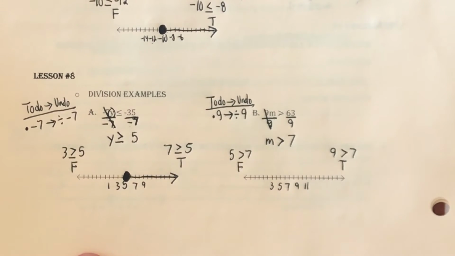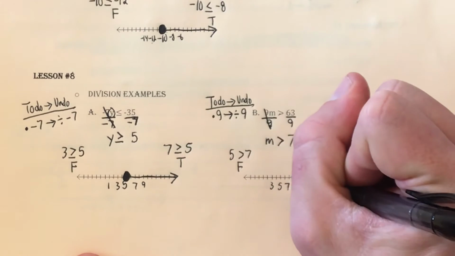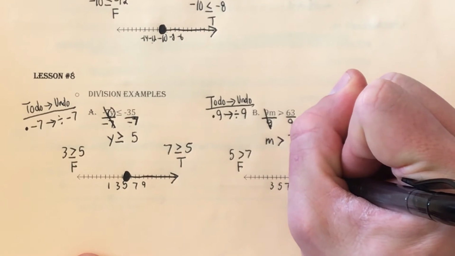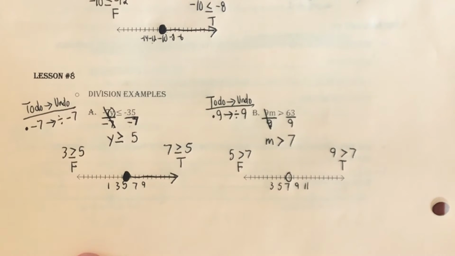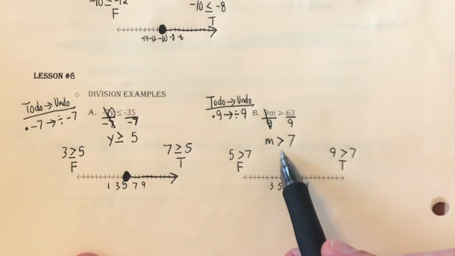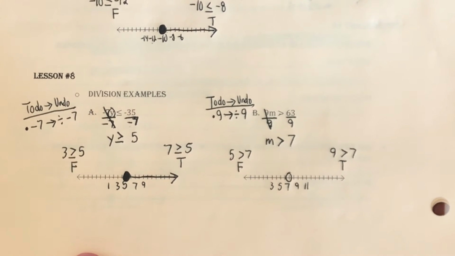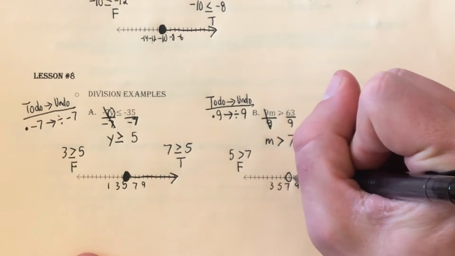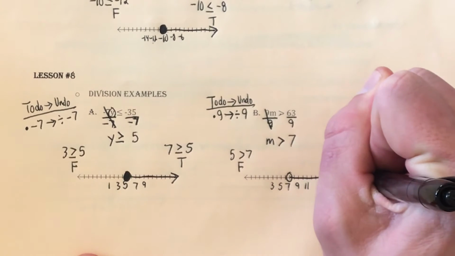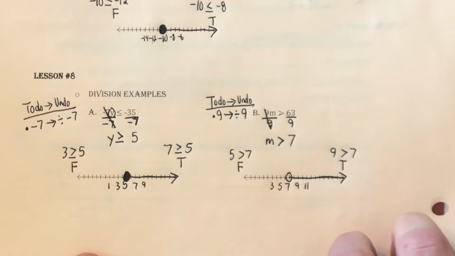So now we need to go back to the number 7, and we need to draw our circle. So here at 7, draw my circle. Is there any portion of an equals to sign? No, there's not, so it's not a filled-in circle. So that's a starting point, but it's not a solution to the inequality. Right? And then I need to draw my arrow moving towards the true side, which we figured out was the right side of the number line. So everything moving to the right of 7 is a solution to the inequality.